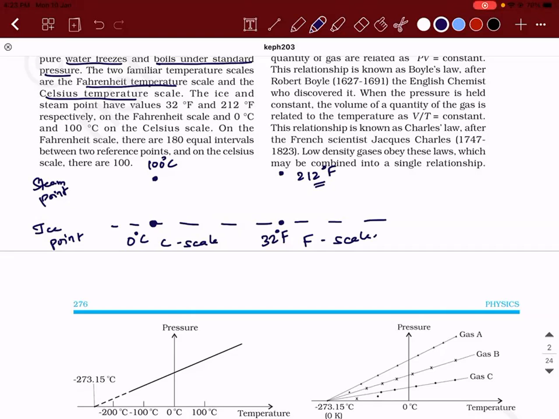Now understand, they both vary linearly. The temperature is increased in a linear fashion. If I take some point somewhere between the ice point and the steam point, and call the temperature on the Celsius scale C and the corresponding temperature on the Fahrenheit scale F, since these two increase linearly, the slope is the same for both scales.